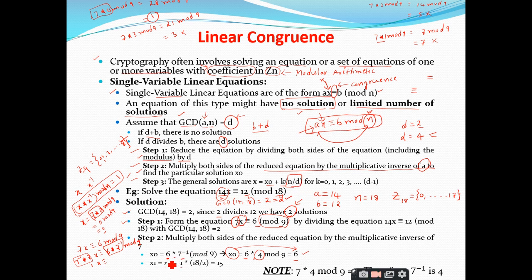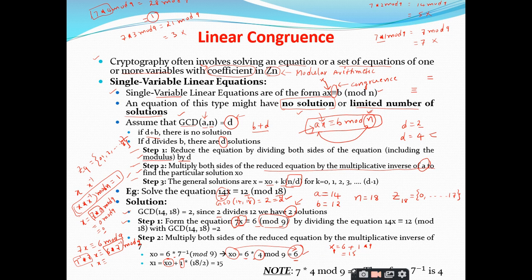What is the value of x naught here? 6, sir. I know n is equal to 18 and d is equal to 2. So n by d, 18 by 2, is 9, and you take k equal to 1. So it is 6 plus 1 into 9, which is equal to 15. This is the second solution. Is it clear?